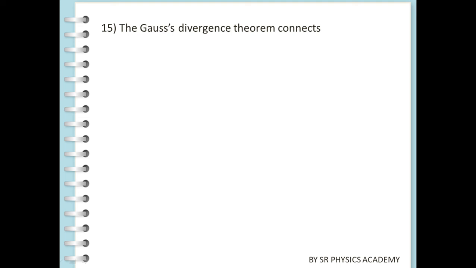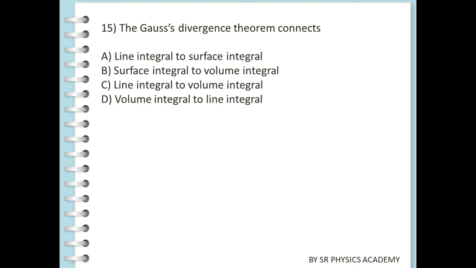The Gauss divergence theorem connects that. Here they are giving 4 options. You have to remember. What is the first one? Line integral to surface integral, surface integral to volume integral, line integral and volume integral, and line integral. So in this one, the Gauss divergence theorem uses the divergence operator to convert a surface integral to a volume integral. It is used to calculate the volume of the function enclosing the region given.